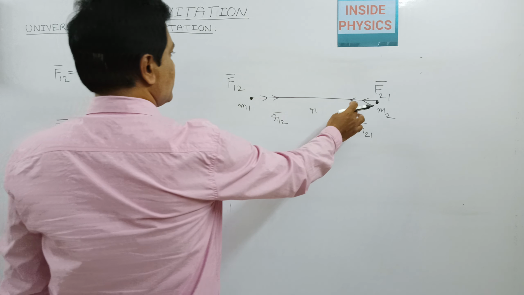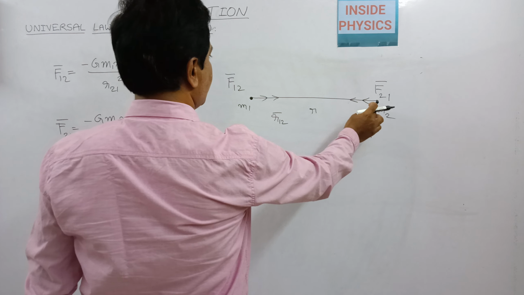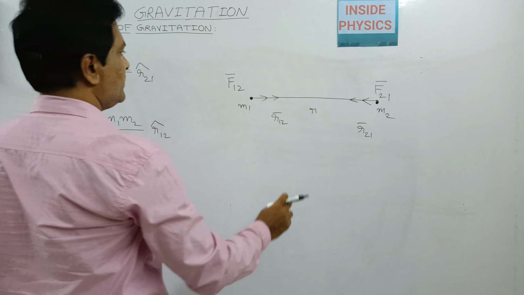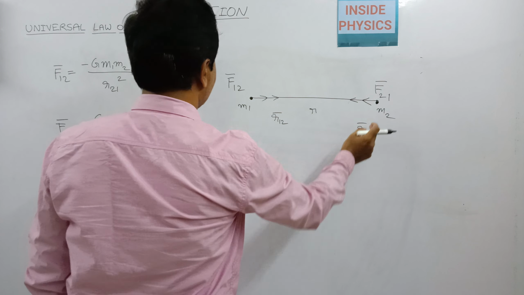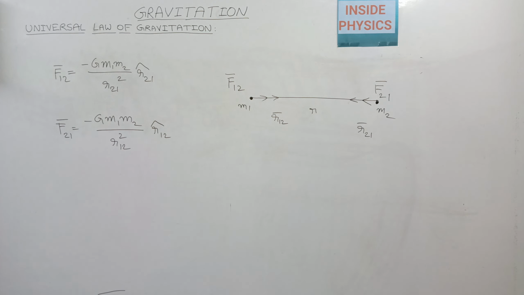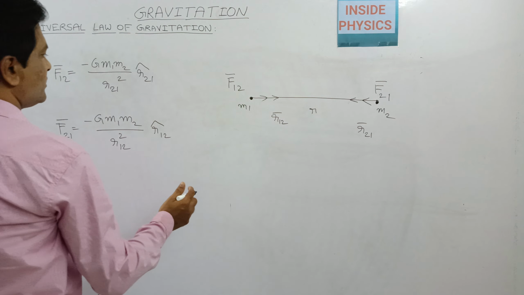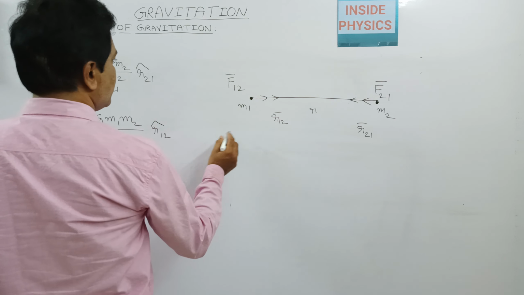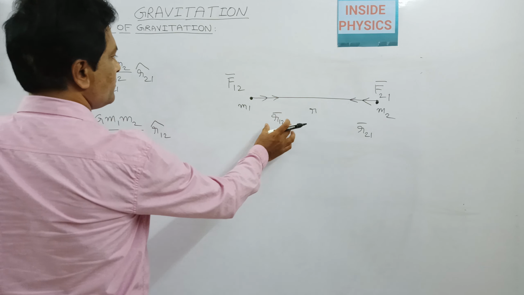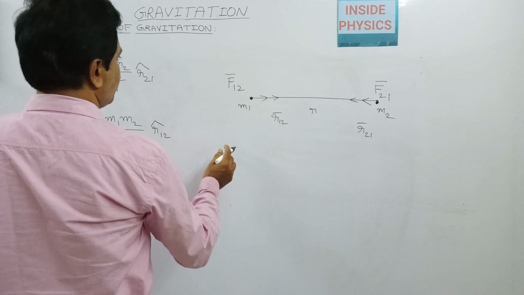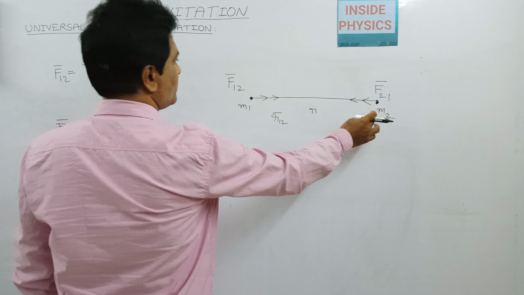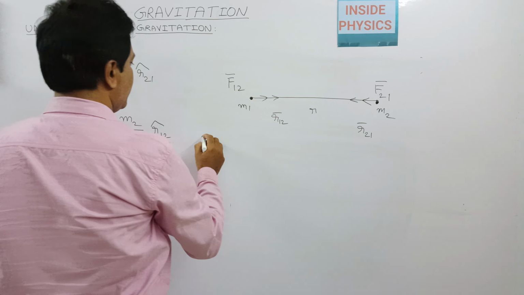So the position vector r12, 1 2 means from 1 to 2. We are measuring the distance from m1 to m2. If you observe, both position vectors have the same magnitude, because the distance from m1 to m2 is the same as from m2 to m1.